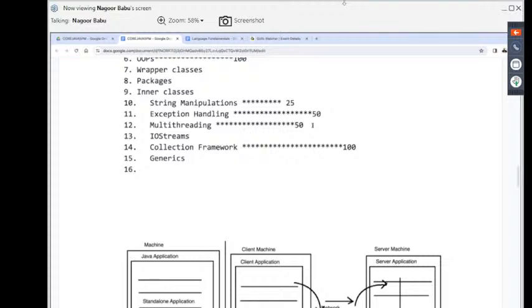For example, I have a file. In my file, some data is available. I want to read data from this file into a Java program. There a FileInputStream is required. I have some data in my Java program. I want to send the data to a particular file. There an OutputStream is required. Understand this clearly. Input operation, output operation. To perform these input and output operations, what do we require here now? IO streams we require.